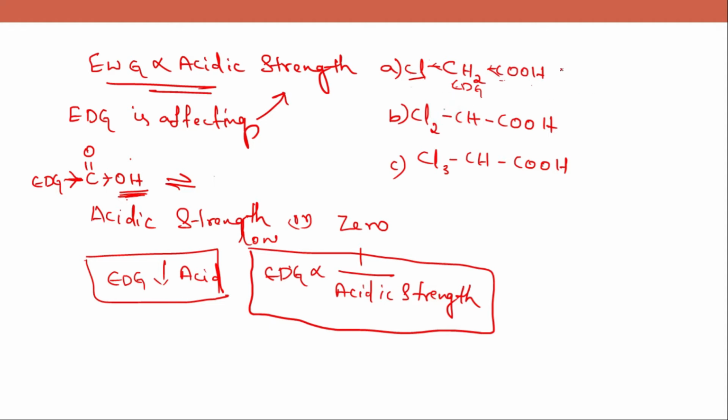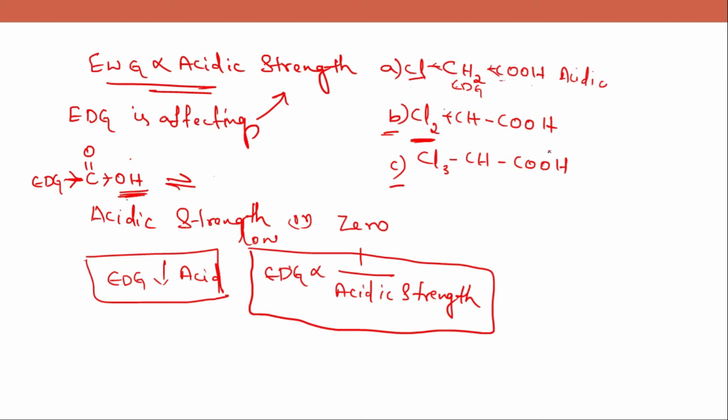So it is definitely acidic in nature. Now when you come to option B, you can see two chlorine atoms. Now there are two withdrawing groups which are attracting the electrons toward themselves. And when you see option C, there are three chlorine atoms, that means three withdrawing groups attracting the electrons towards themselves.